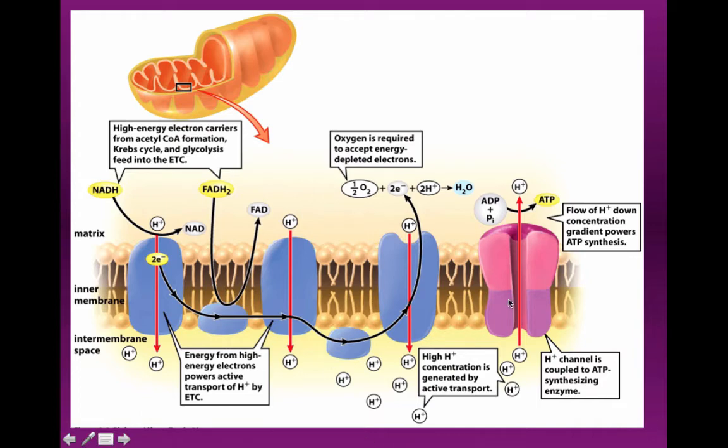This pink and purple blob represents an enzyme called ATP synthase here, which is actually used to make ATP. But before we get to this, we have to go through these other blue blobs first, and that's what we're going to pick up with our next section.